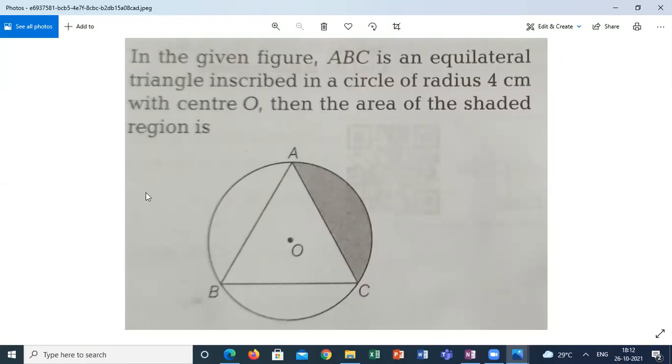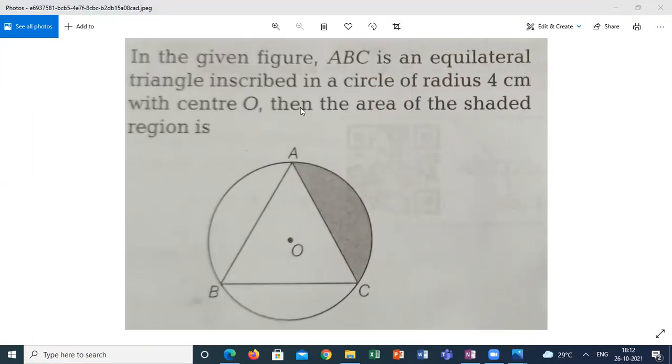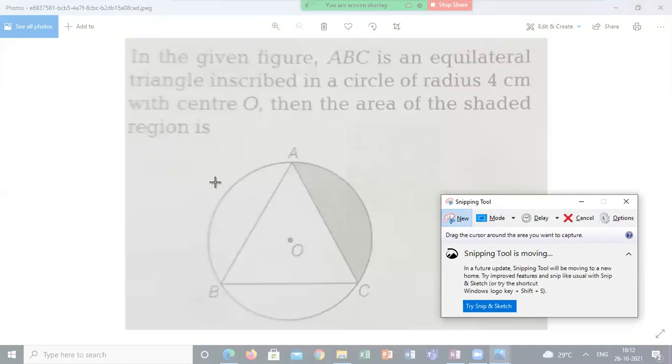One second, I'm going to copy this one. So we can convert into arcs, and based on that also we can do it. That is one method. I will show you. There are different methods. They gave only one data: the radius of the circle is given. Correct?